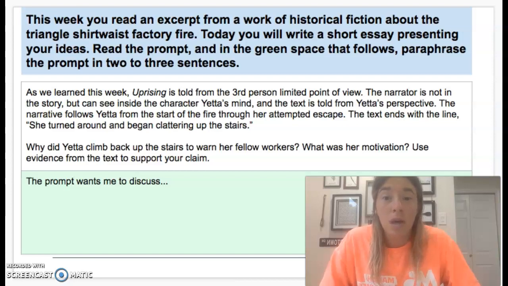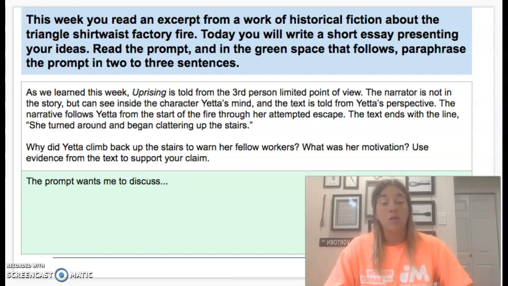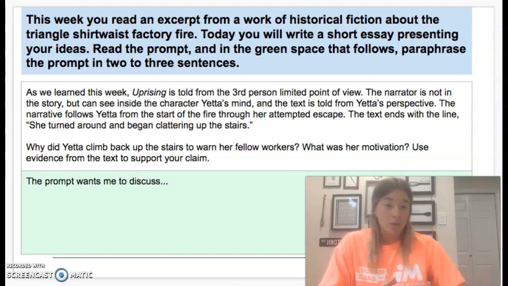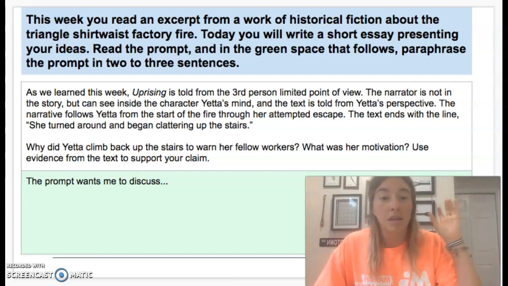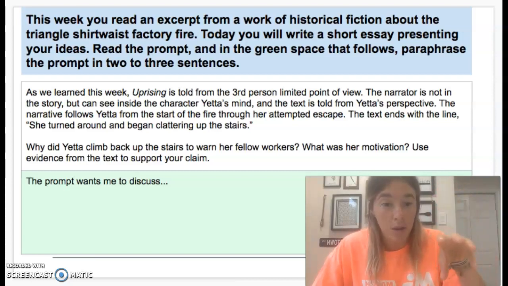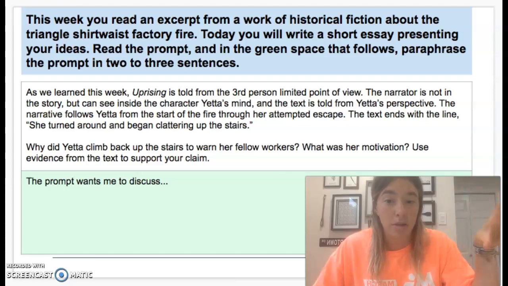As we learned this week, Uprising is told from the third-person limited point of view. The narrator is not in the story, but can see inside the character Yetta's mind. And the text is told from Yetta's perspective. So third person means that it's outside of the story. And then limited means that they can see inside only one of the character's minds, not every single character's mind.